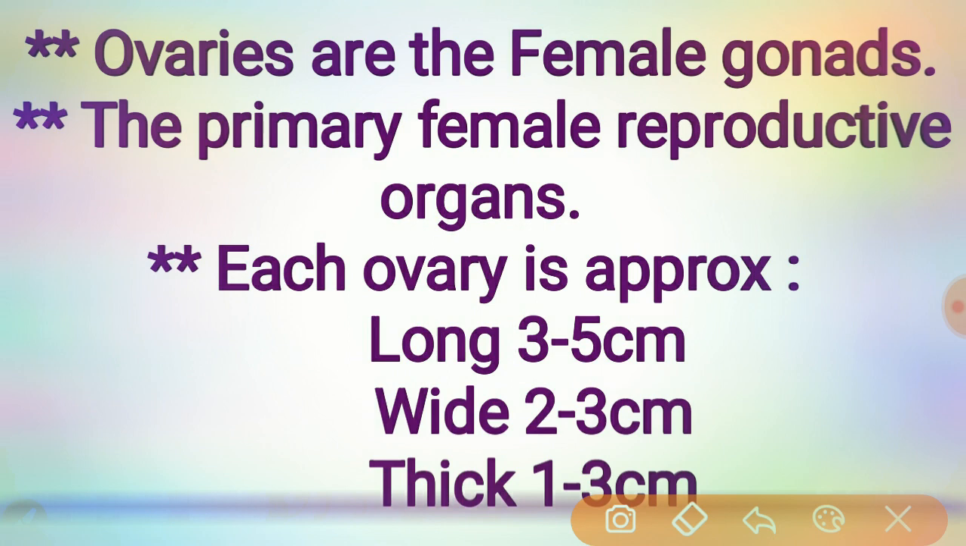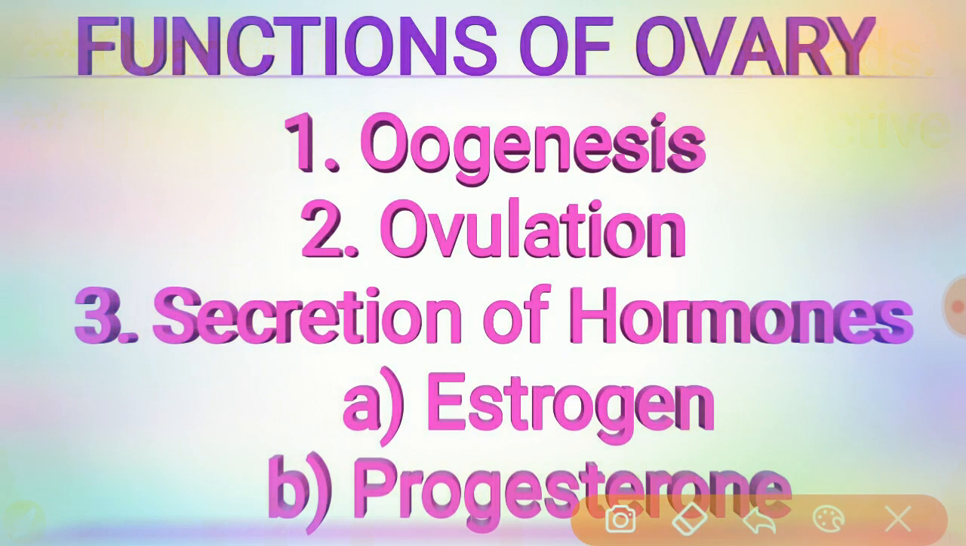Okay, and the ovary is composed of medulla and cortex, which will be covered with the germinal epithelium. Then coming to the functions of the ovaries: oogenesis. Oogenesis means formation of a mature ovum from the follicle into the pelvic cavity. Coming to the second one, ovulation. We know that ovulation means expulsion of the matured ovum from the Graafian follicle into the fimbriated end of the fallopian